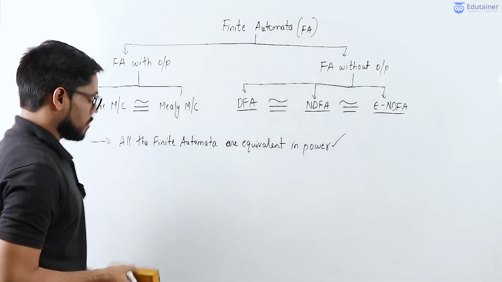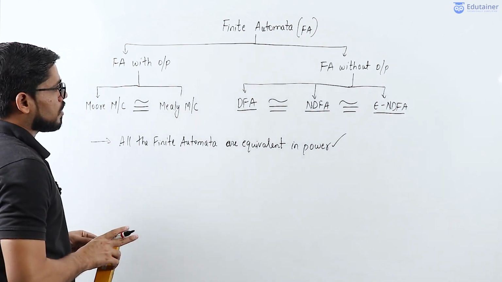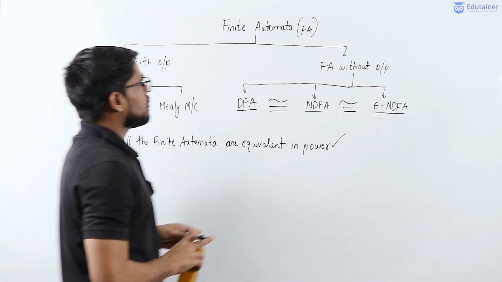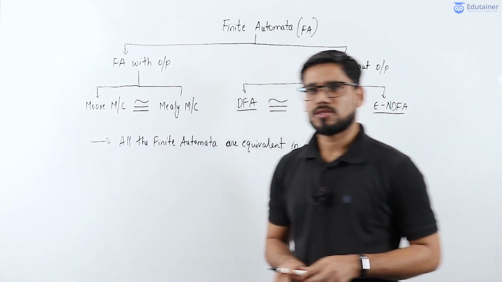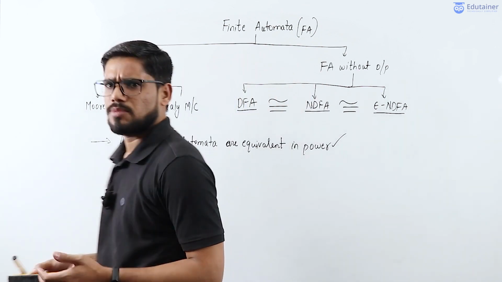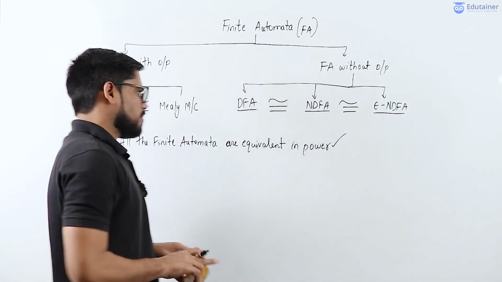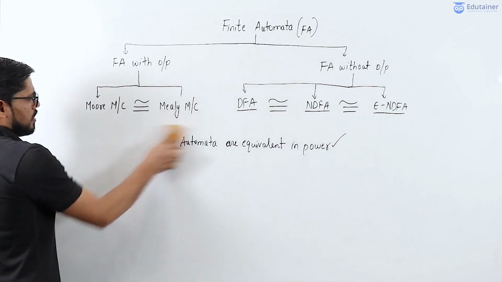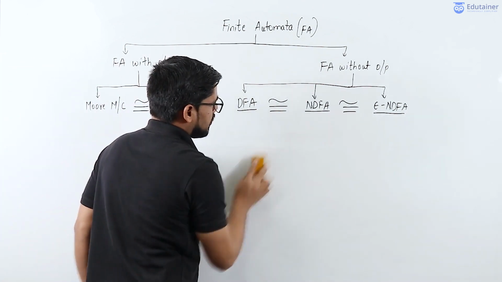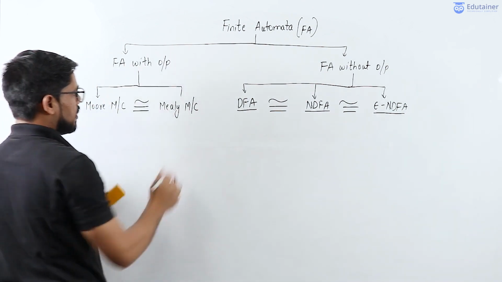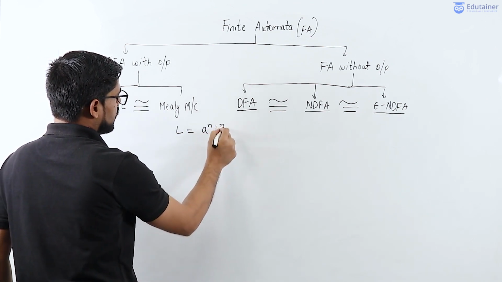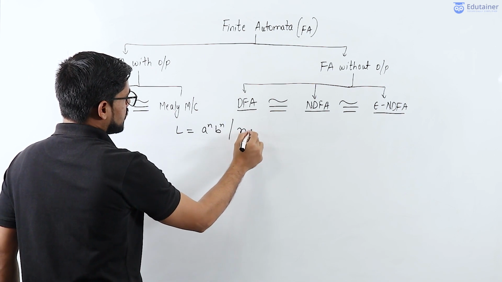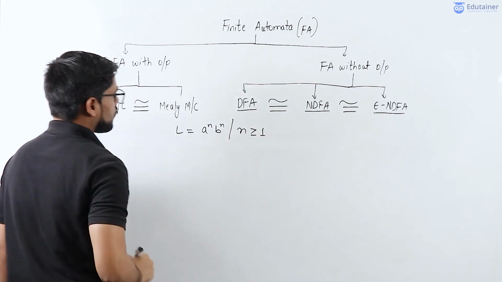Now the next concept here is, can finite automata accept all the languages which are present in the universe, or will it not accept some? So for this purpose, let's take an example. Let's say I have a language L equals a power n, b power n, such that n is greater than or equal to 1.